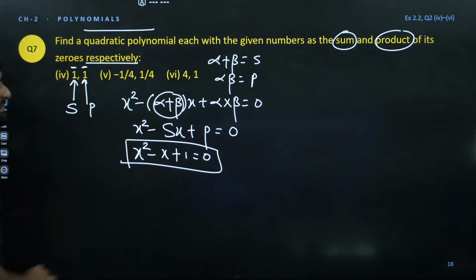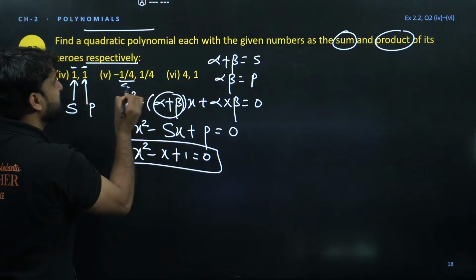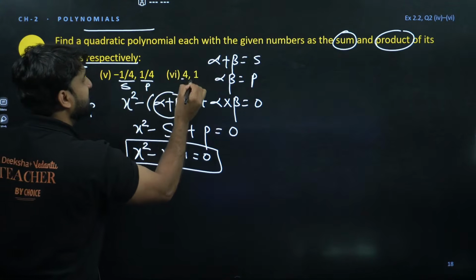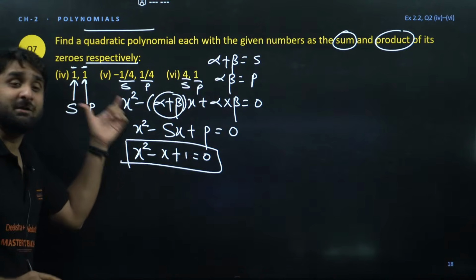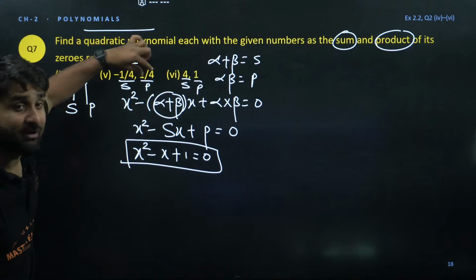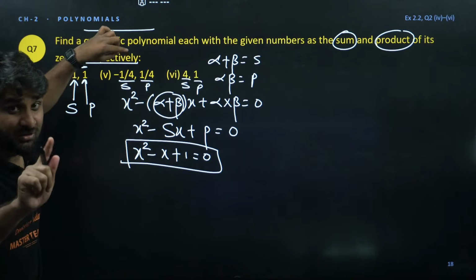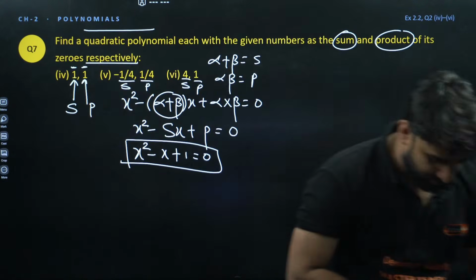First answer. Similarly, we can find the second answer, third answer. So this is S, this is P, this is S, and this is P. So in this question, the sum of the zeros and the product of zeros are already given. These are not the zeros. Don't take them as alpha and beta. These are the sum and product. I hope this is clear to you all.